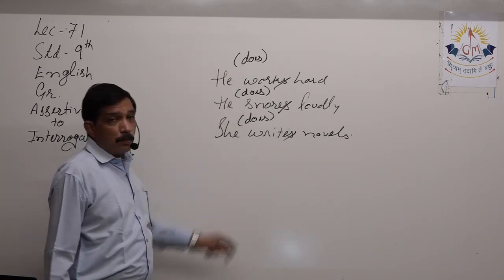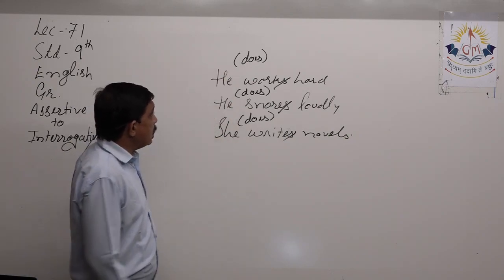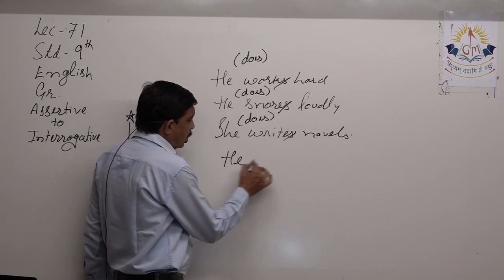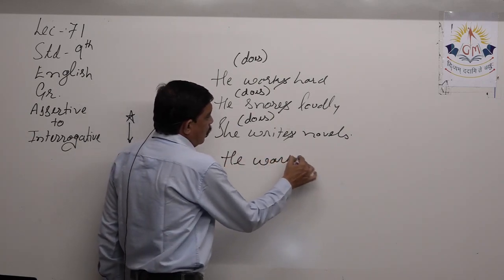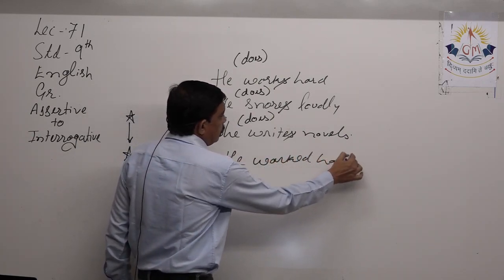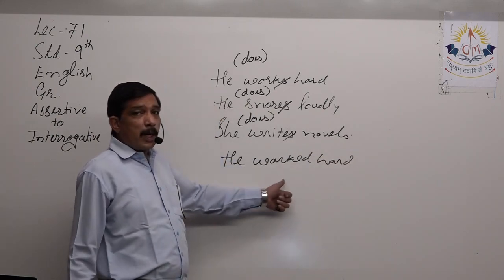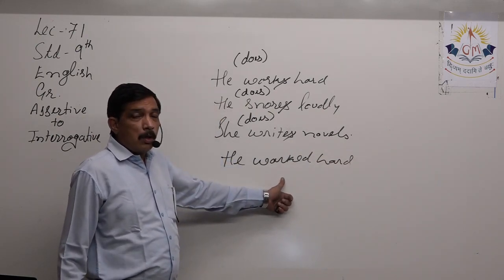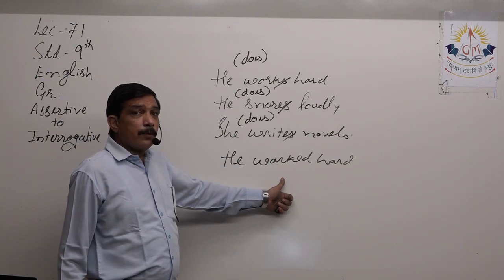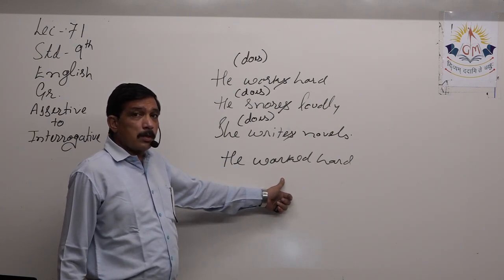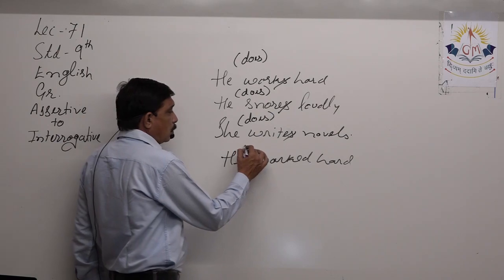This is present tense. Now instead of he works hard, I'll write he worked hard. Worked is past tense. The past tense of the do form is did. So he did.